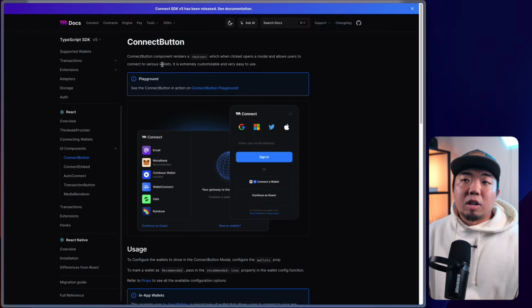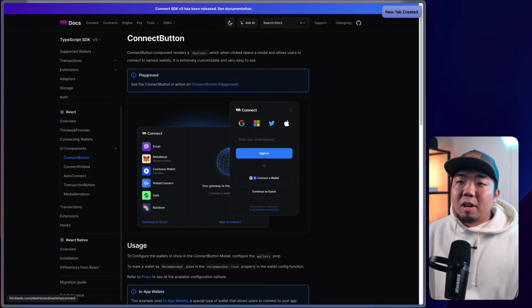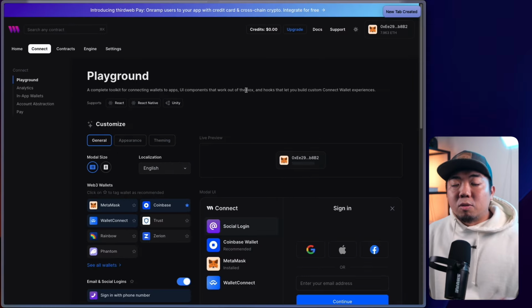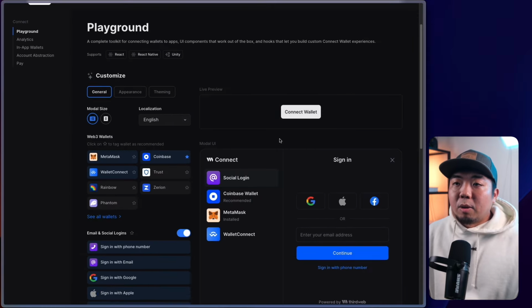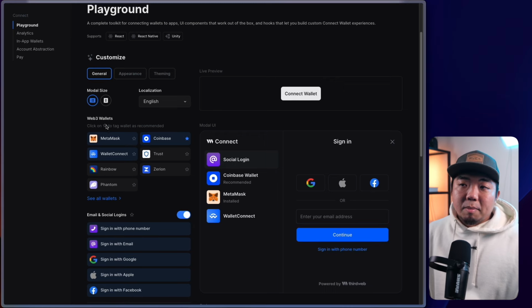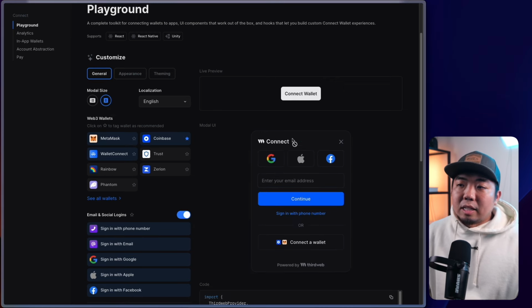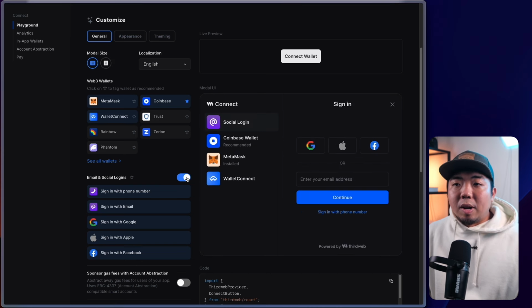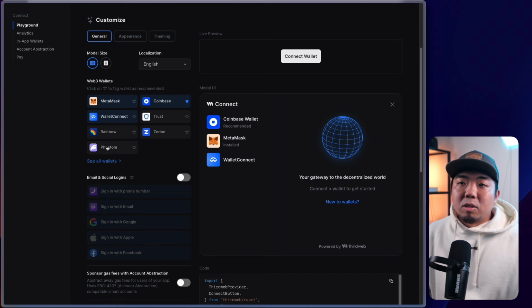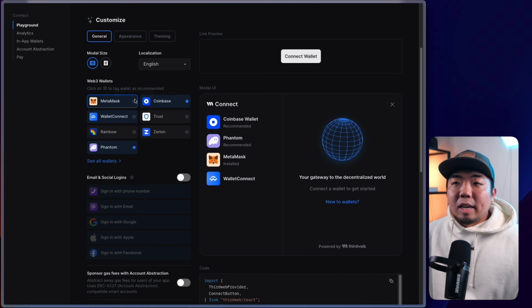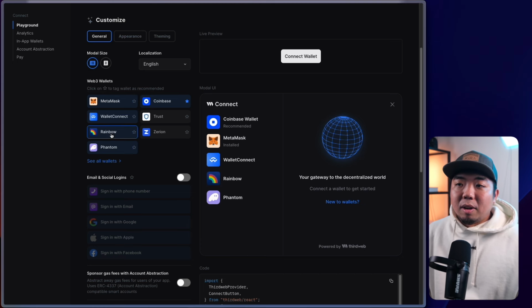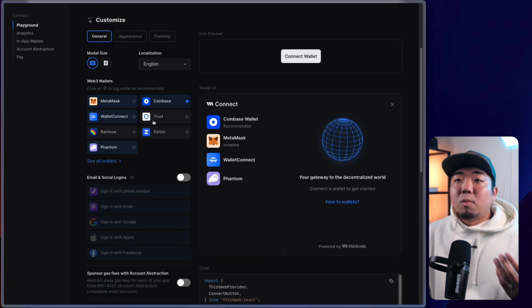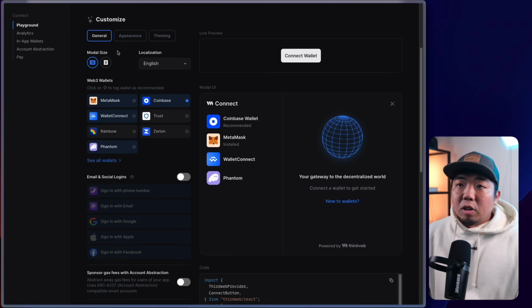So if we come back to our documentation, you can see here we have the ConnectButton playground. We'll open that up. And this is going to take you to our playground here, where if I disconnect this really quick, you can look through all of these customizations here. So you can say, hey, what will it look like as a compact modal, which it'll show here. We can say full size modal. Maybe we don't want email or social logins. Maybe we want to add certain wallets. Maybe we want to recommend certain wallets. So you can hit the stars to recommend. You can click on wallets on or off to show them. And you can play around with this playground and see what you can build and what you can create your Connect button to look like.